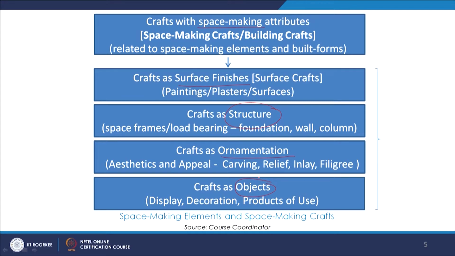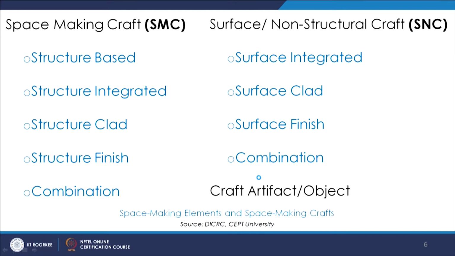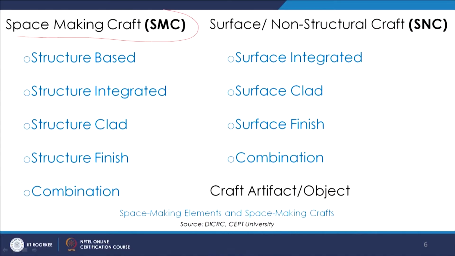We could also understand certain categories or classification of crafts, relying heavily on the framework suggested by the ICRC. So we could understand craft as space making craft, the SMC, and the surface or non-structural craft, the SNC, and then we also put craft as an artifact or an object.